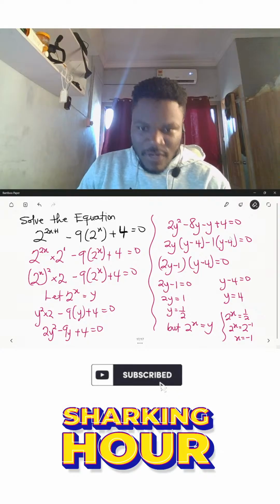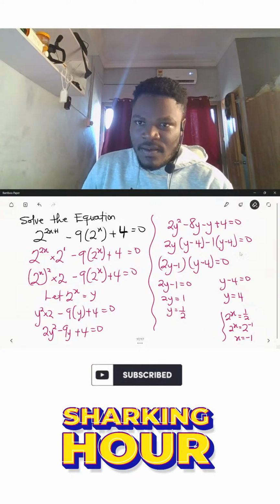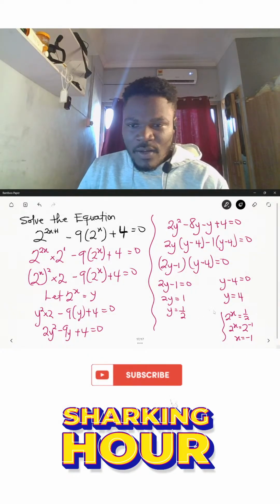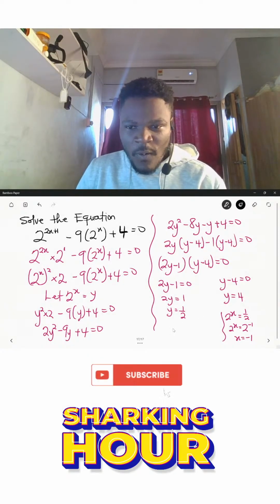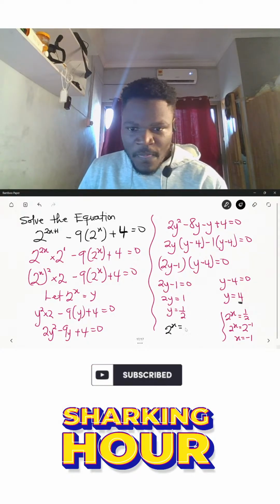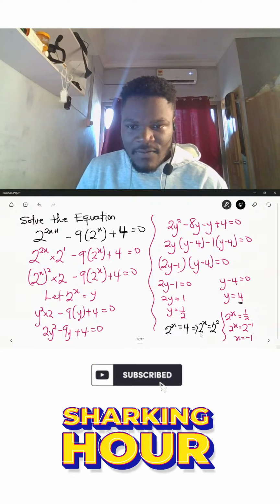And then for the second one, we have y is equal to 4. But again, we know that 2 raised to the power x is equal to y, in this case 4. So we have 4 here. This implies that 2 power x is equal to 4, which can be rewritten as 2 raised to the power 2. Therefore the value of x here is equal to 2.